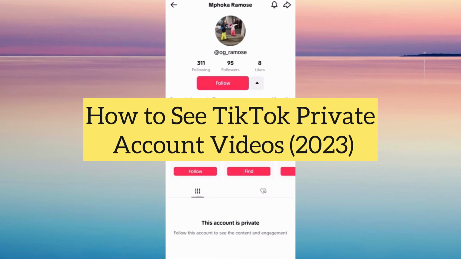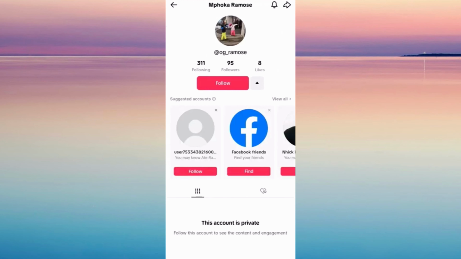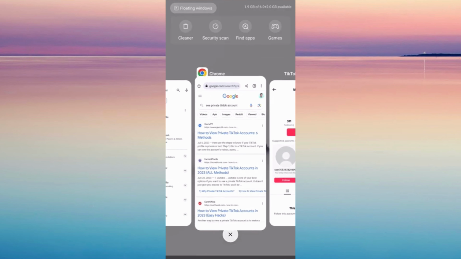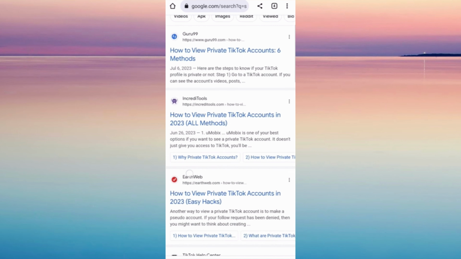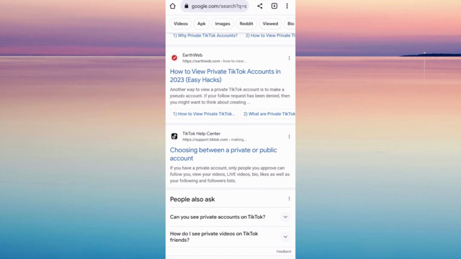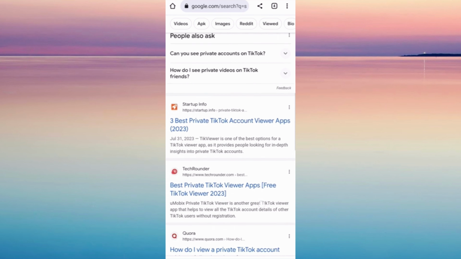Hi everyone, in this video, let us see if we could see videos from a private TikTok account. So for example, this account is private, means we can't see any videos or posts from this account. And if you're going to try to search for information from Google about viewing private TikTok accounts, there are a lot of articles that will say that we can actually open private accounts, but there's only a limit.